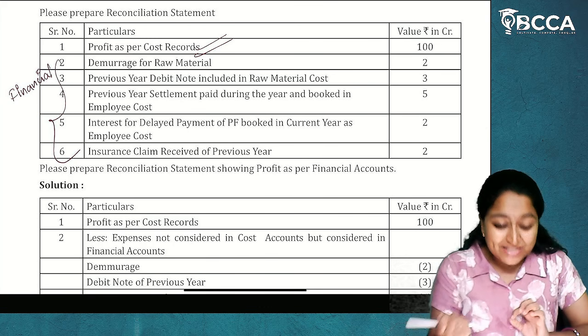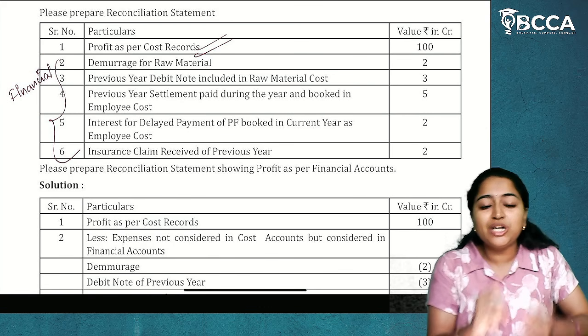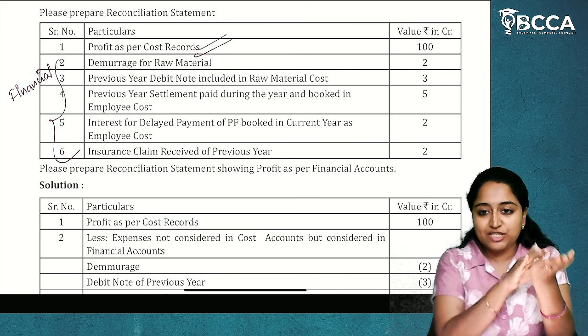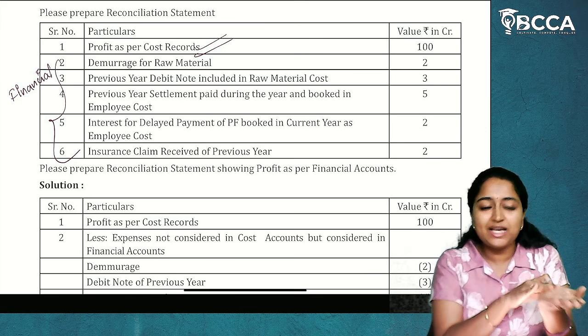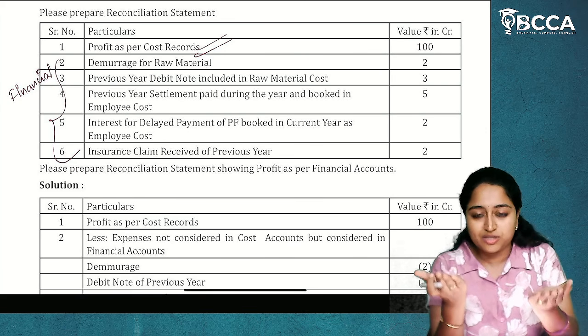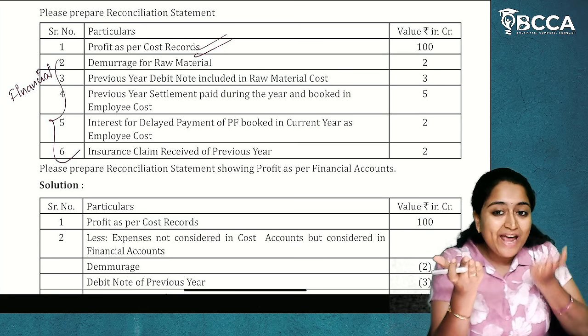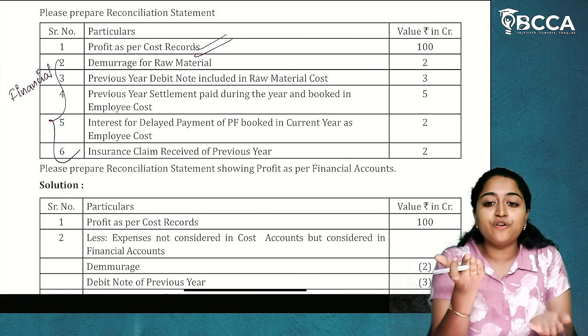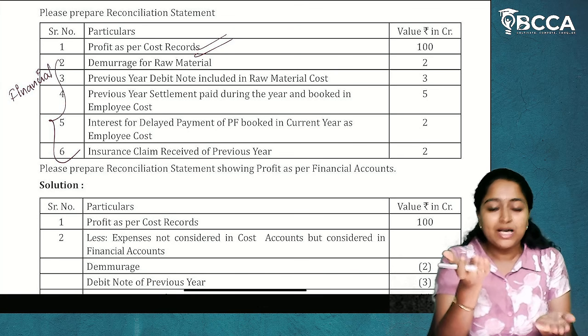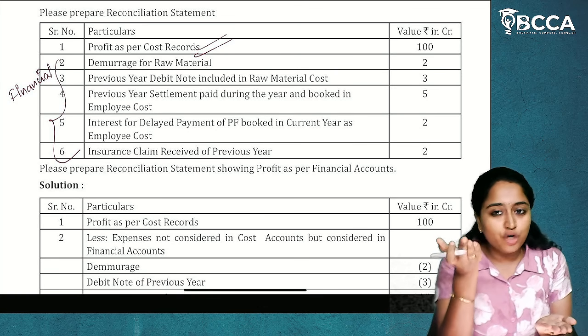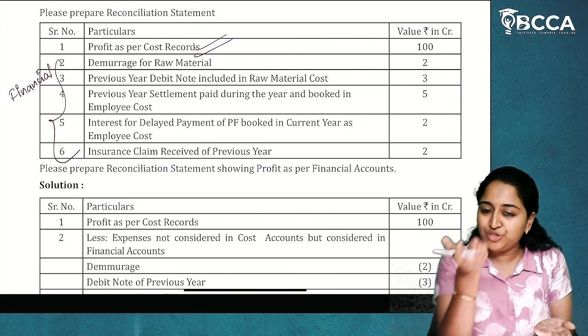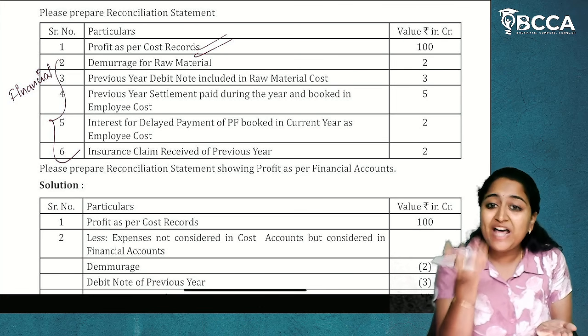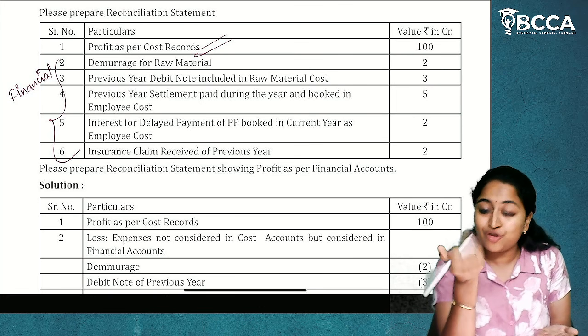But here what is happening? We need the financial accounts profit. If we see, this hand is financial records and this hand is cost records. So in financials, expenses are already recorded, which is demurrage for raw material cost, because of which the profit is lower here in financials. But in costing, demurrage for raw materials is not recorded, due to which cost records is here. We already have the profit of 100 crores of cost records.